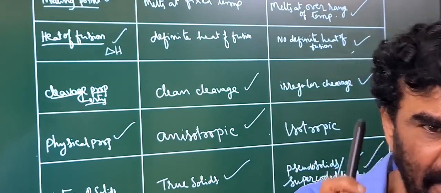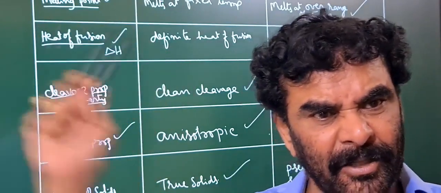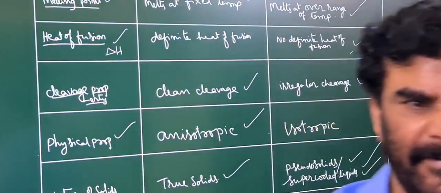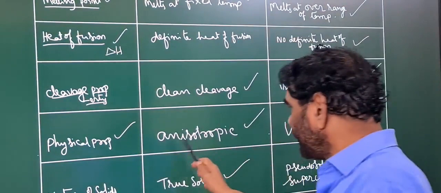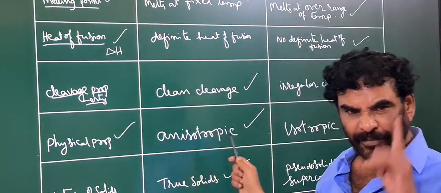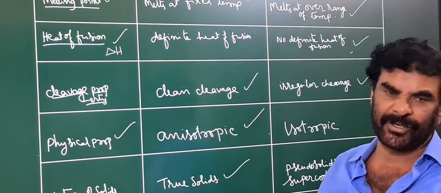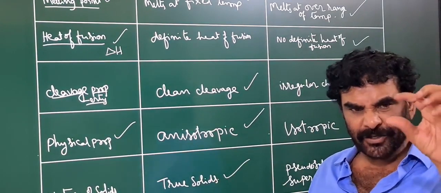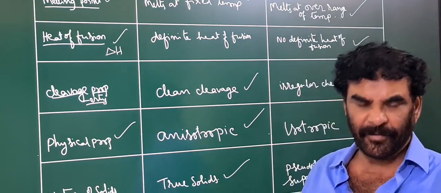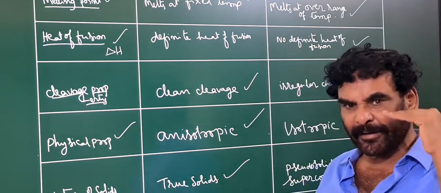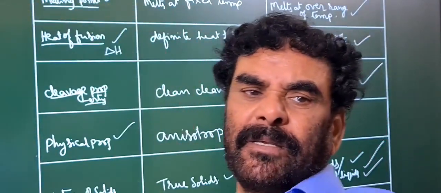Physical properties of crystalline solids are such that a given crystalline solid shows different physical properties in different directions. Refractive index depends on the direction. So the same substance shows different refractive indices. The refractive index of the given crystalline solid depends on the direction through which the light is passing.